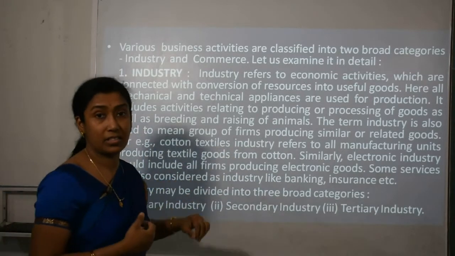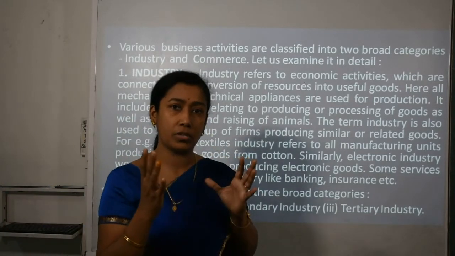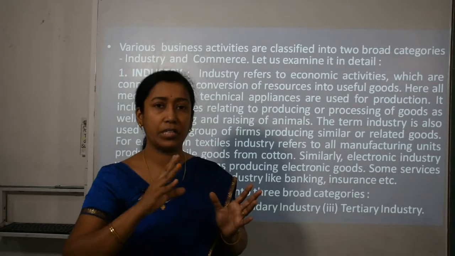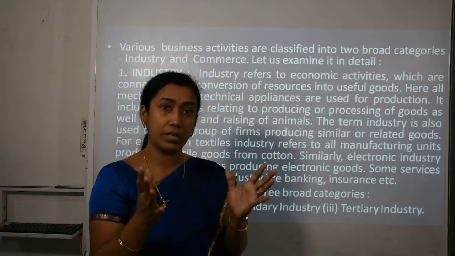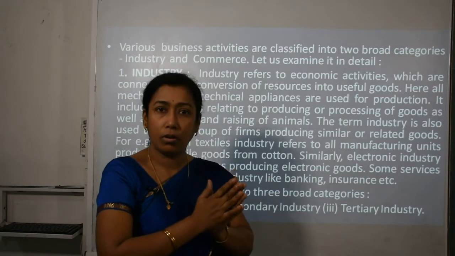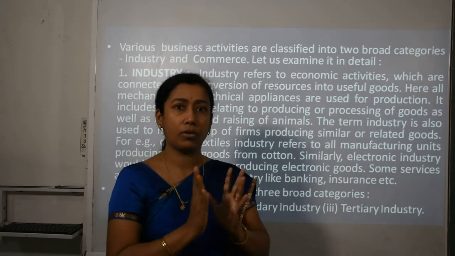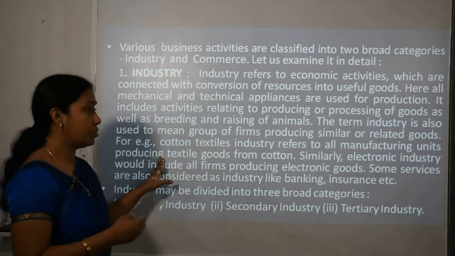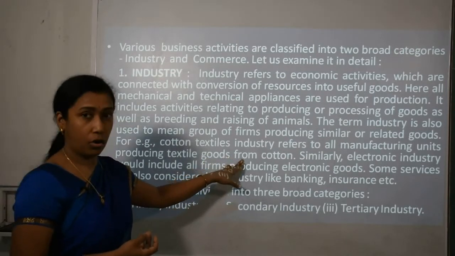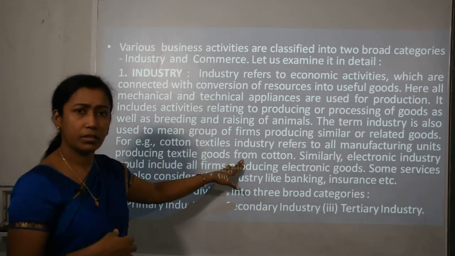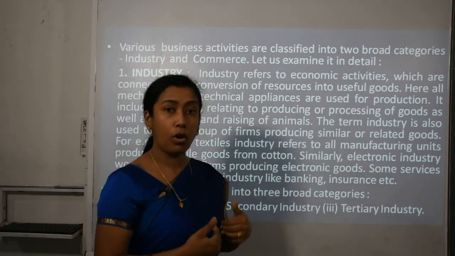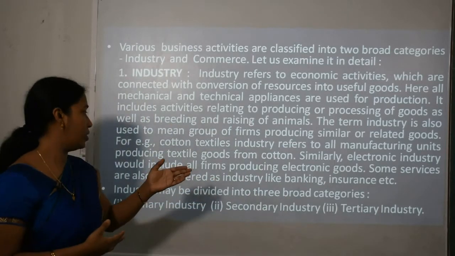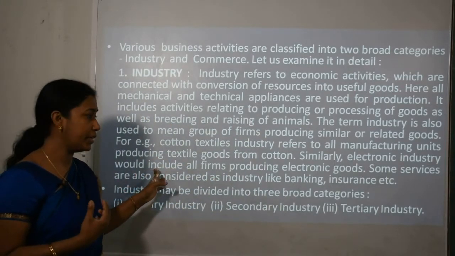For example, cotton textile industry. All those industries engaged in converting cotton to textile, to certain fabric or clothing, are called cotton textile industries. So all those who are manufacturing clothing or textile using cotton can be called the cotton textile industry. Similarly, all those industries engaged in making electronic gadgets, electronic items or goods, will be included in electronic industries.